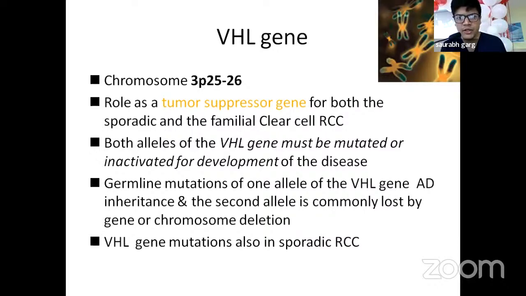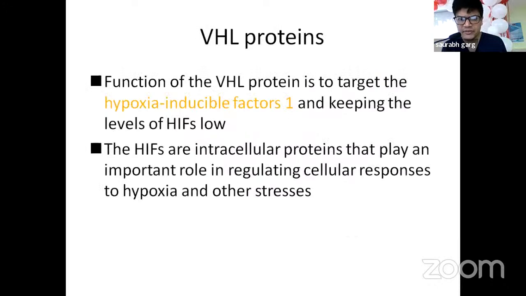Role: it is a tumor suppressor gene for both the sporadic and the familial clear cell RCC. Both alleles of the VHL gene must be mutated or inactivated for the development of the disease. Germline mutations of one allele of VHL, autosomal dominant inheritance, and the second allele is commonly lost by gene or chromosome deletion. VHL gene mutations are also found in sporadic RCC.